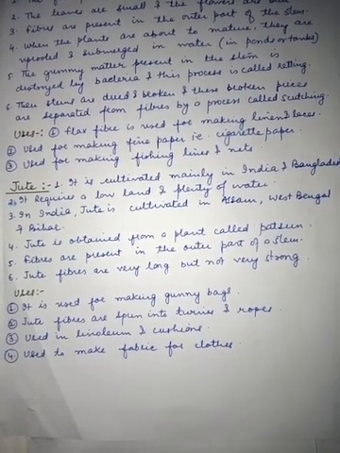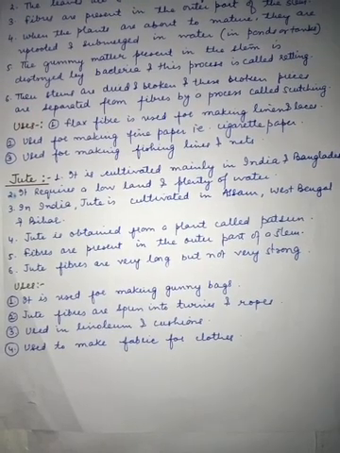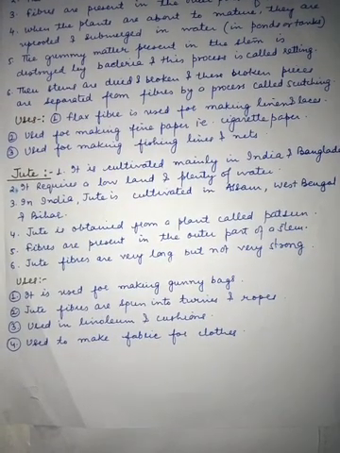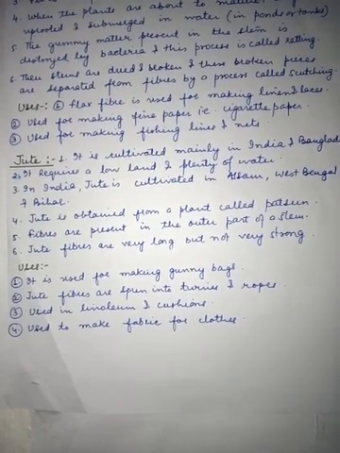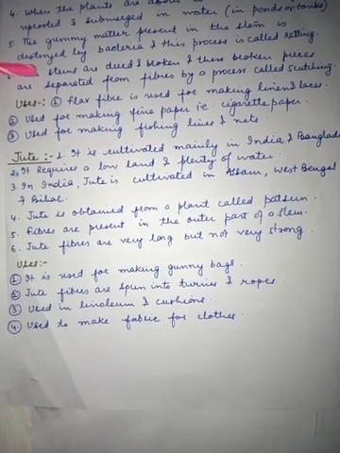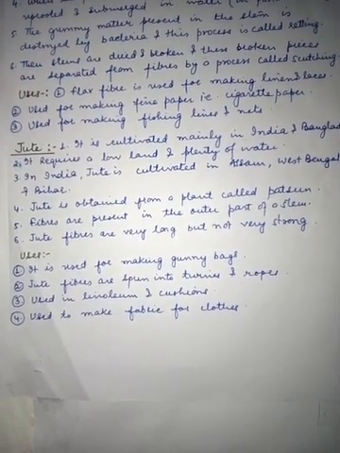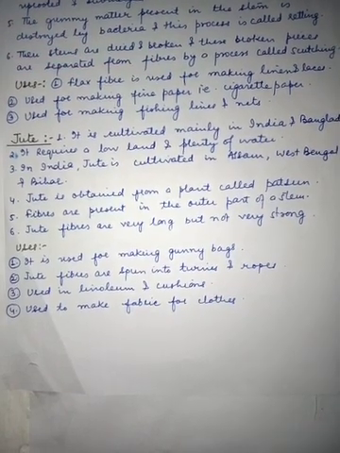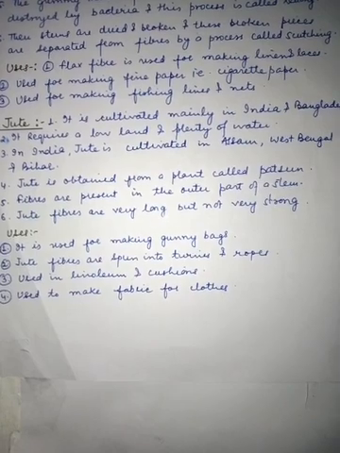Then after submersion in the water, these stems are dried and then broken, and these broken pieces are separated from fibers by a process called scutching. Means when these stems get dried, they can be broken, and these broken pieces are separated from fibers by a process called scutching.